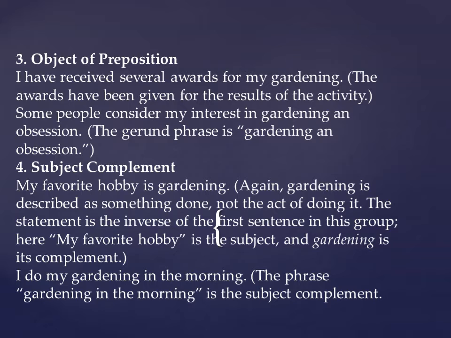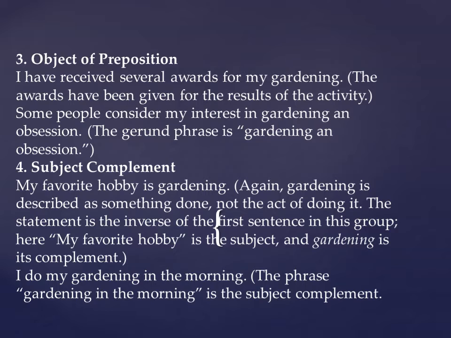Now let's go through the next kind, which is subject complement. That is when it is a complement for the subject. Now see the example given here: my favorite hobby is gardening. Before thinking how it acts like the subject complement, first think what the subject is here. Gardening is described as an activity, not the act of doing it.